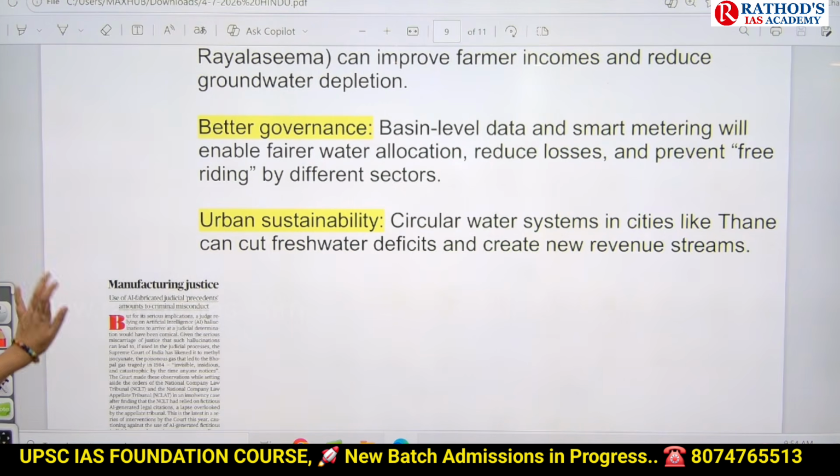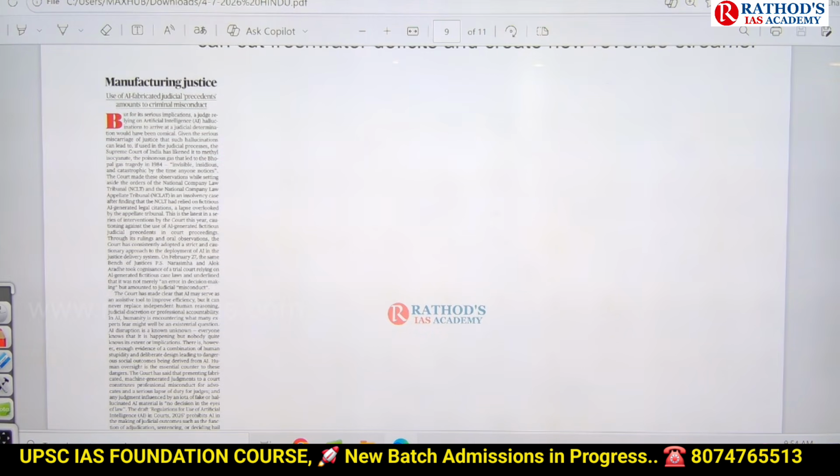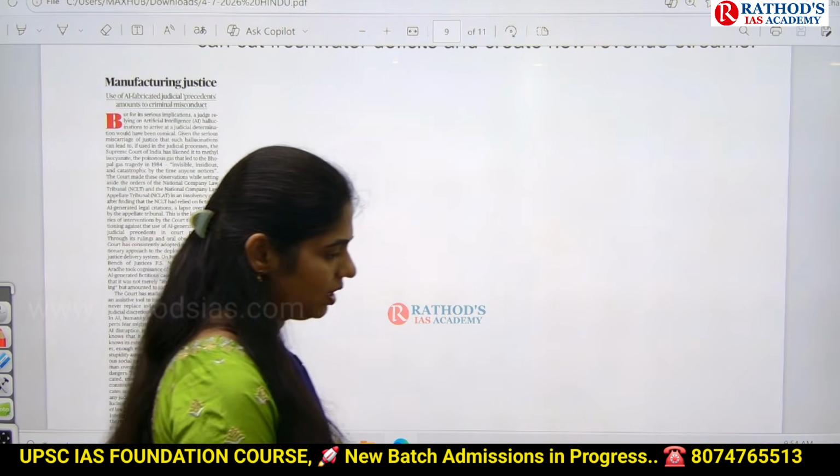Clear? See this article, guys: "Manufacturing Justice: Use of AI Fabricated Judicial Precedents Amounts to Criminal Misconduct." Very important article.